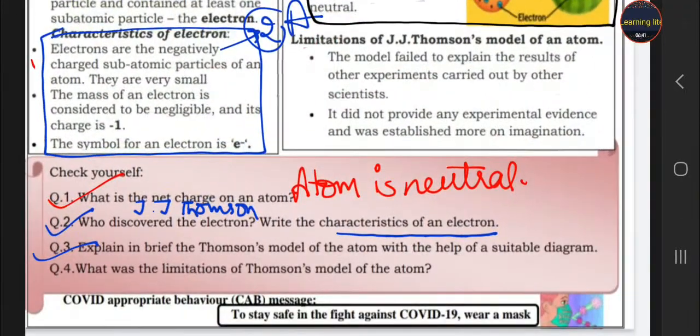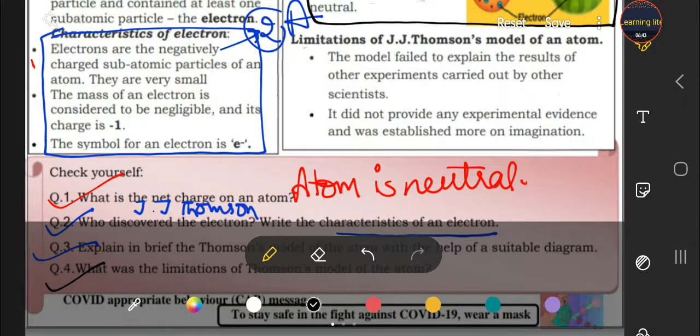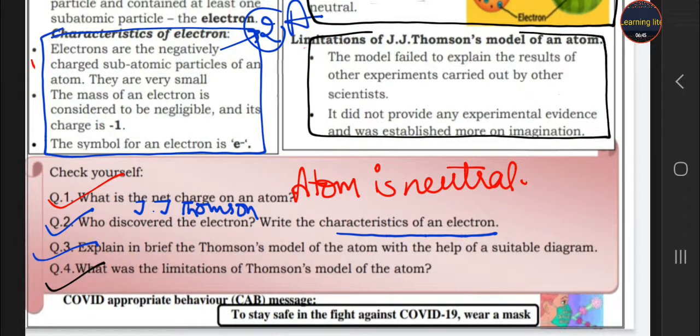Fourth one, what were the limitations? So these are two limitations. It is an imaginary model and it can't satisfy other results. So this is the answer of your fourth question.